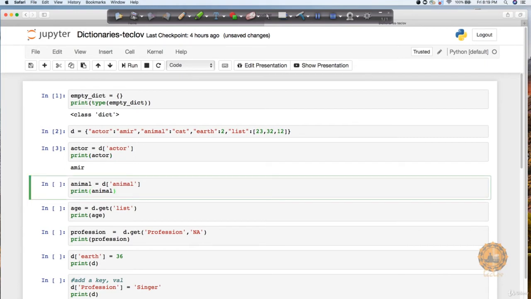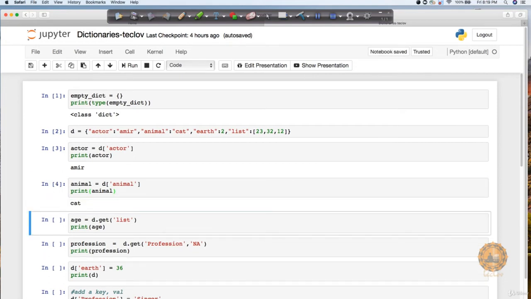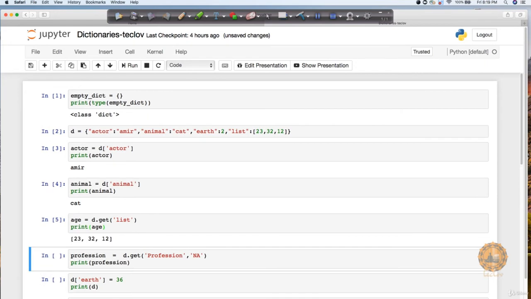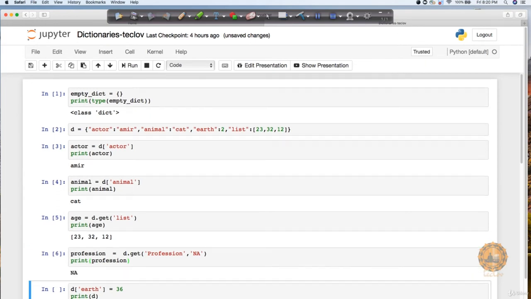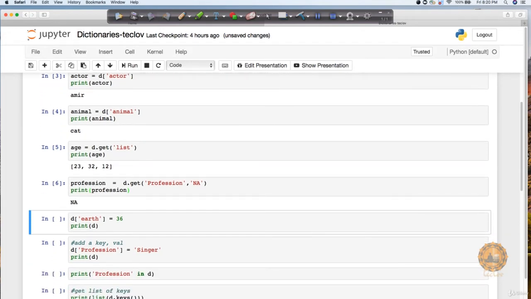Similarly, if I say d of animal, it is going to return me the value of animal, which is cat. Similarly, if I say d of list, because I want to get a list from here, it is going to return me a list. Let's say maybe this list is the age of 3 different people, maybe 12, 32, 12. And similarly, if I say get profession comma NA, it means that if the key profession does not exist, then return an NA value for it. See this, right now this profession does not exist, so it is going to return me an NA value.